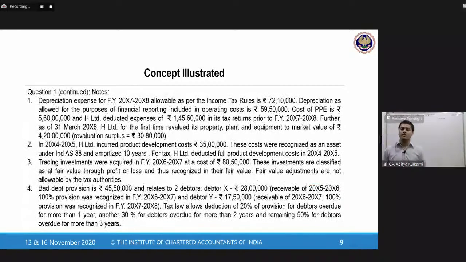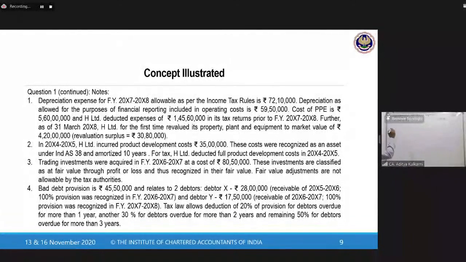So there has been a revaluation. Where does this revaluation go? Does it go to your P&L? The answer is no. It goes to your OCI, from there to your revaluation surplus. So it is not there in the P&L. So we will not consider it temporarily. So therefore, what will be the effect of this adjustment for this problem?